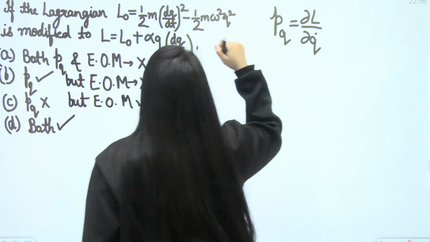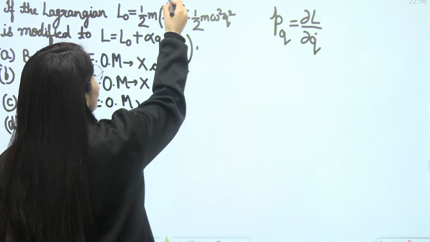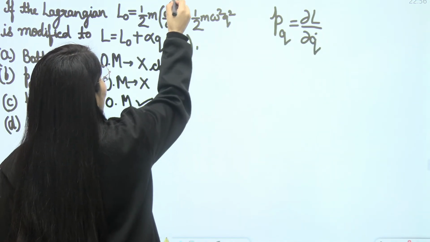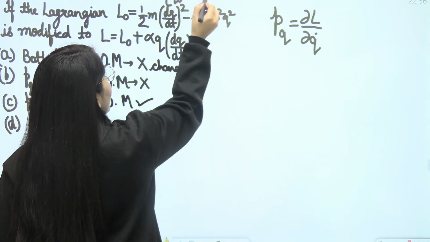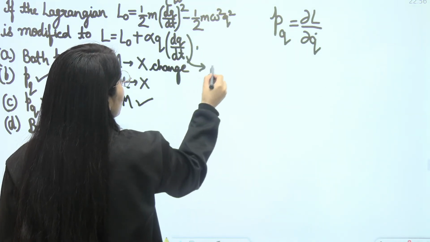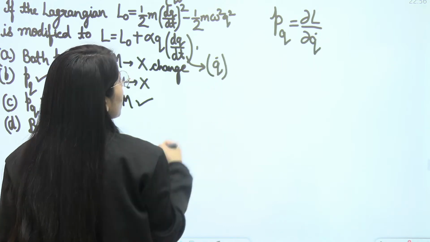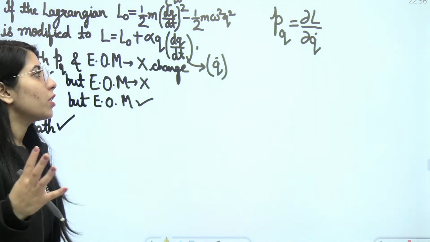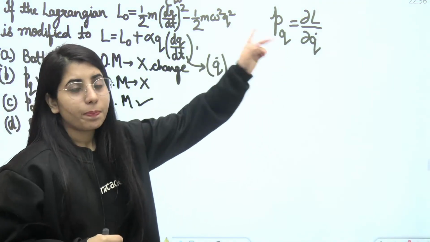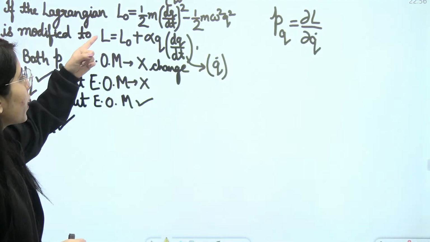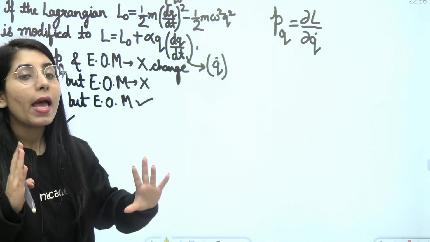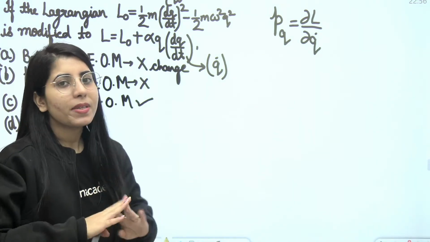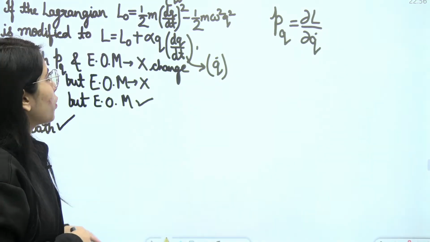Here dQ upon dt is Q dot. So first of all, we will check for the L0 Lagrangian what the generalized momentum is. Then we will check it for L, one by one for both. And if we get it the same, that means it does not change. Let's have a look at this.